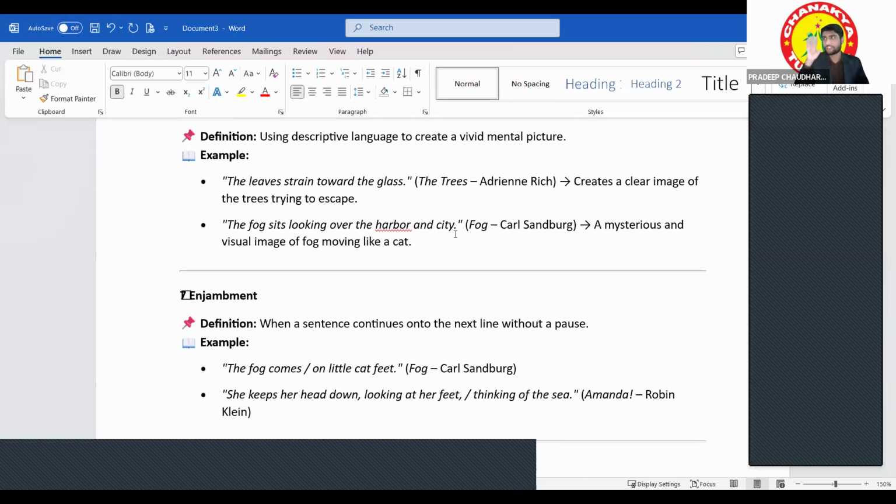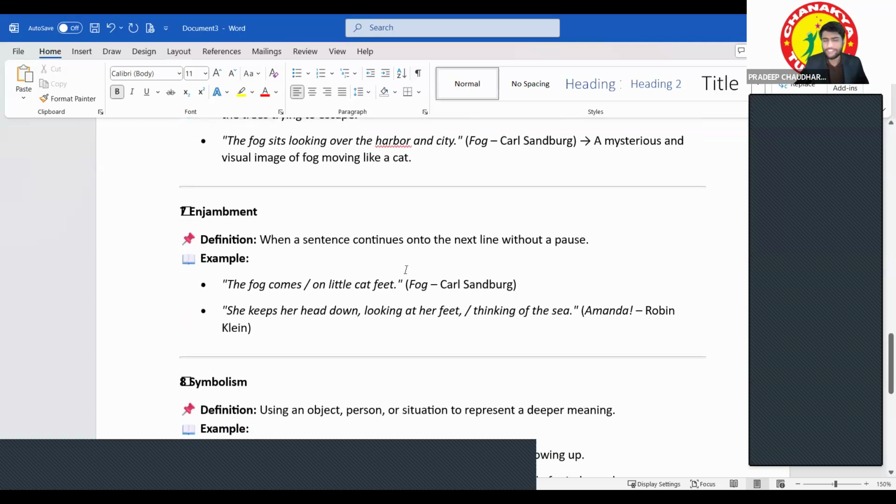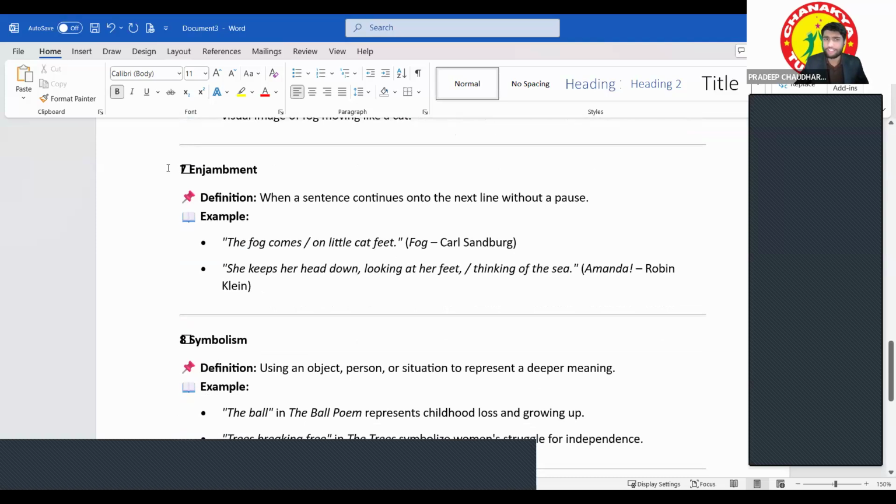So there is the picture coming in your mind that fog is coming and he's sitting, right? That is the imagery. Enjambment. When you find enjambment, it means a sentence continues on to the next line without a pause. When there is no pause, then you can see there is enjambment.